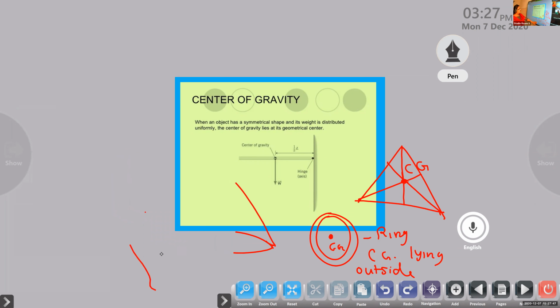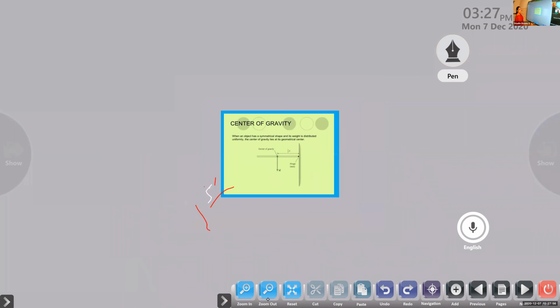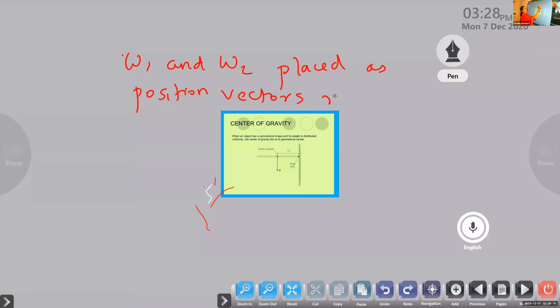Consider the weight of two particles, W1 and W2, placed at position vectors R1 and R2.